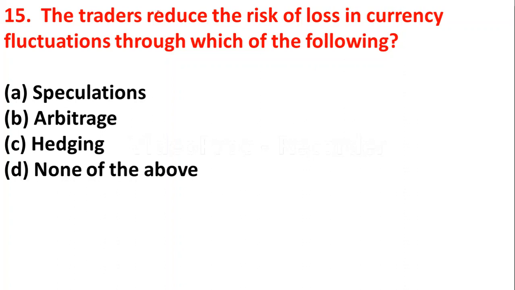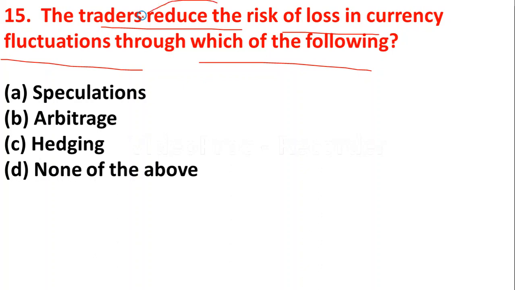The next question is, the traders reduce the risk of loss in currency fluctuations through which of the following? Option A, speculations. Option B, arbitrage. Option C, hedging. Option D, none of the above. Here the traders are going to reduce the risk of loss of currency fluctuation through hedging. Option C, hedging is the right answer.